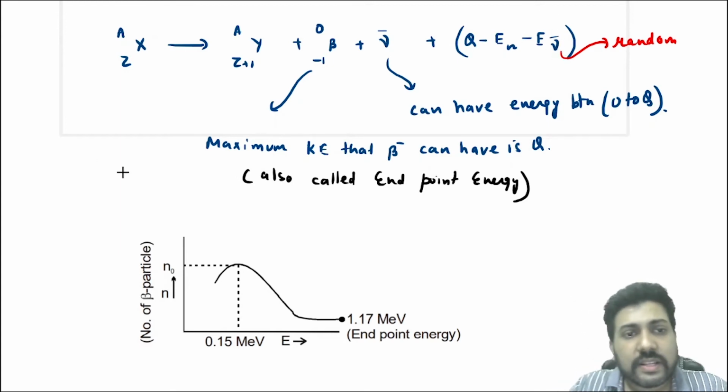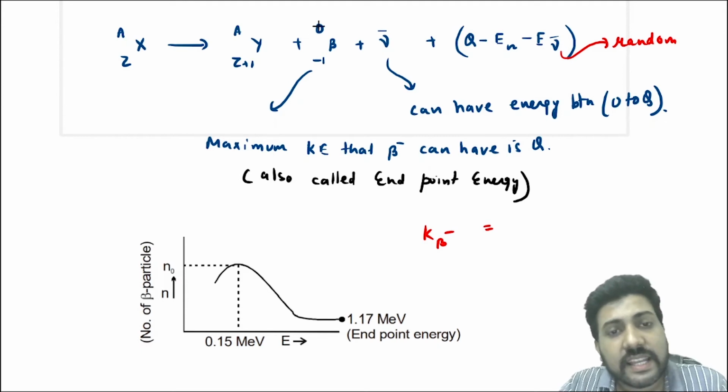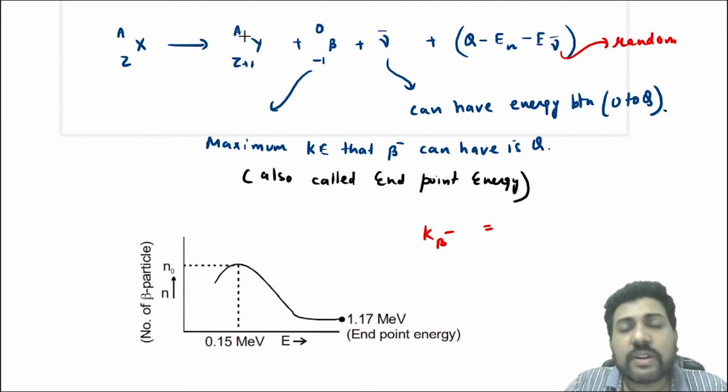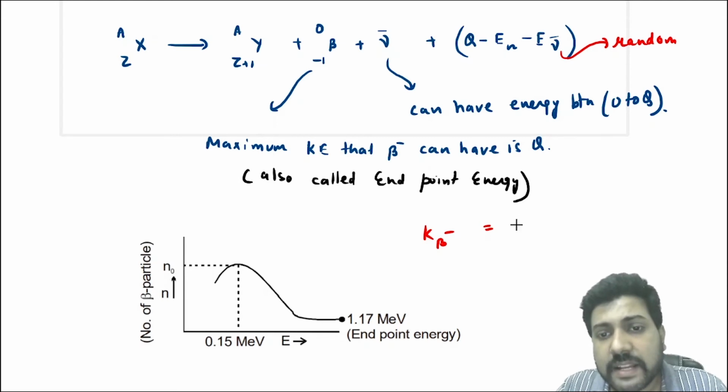So the kinetic energy of the beta minus particle will be, you know, all the remaining Q value that is available for kinetic energy is taken by the beta minus only, because the daughter nucleus will not get any kinetic energy. Why? Because its mass is very large compared to the beta minus particle. So the kinetic energy of beta minus will be Q minus En minus the energy of the antineutrino.